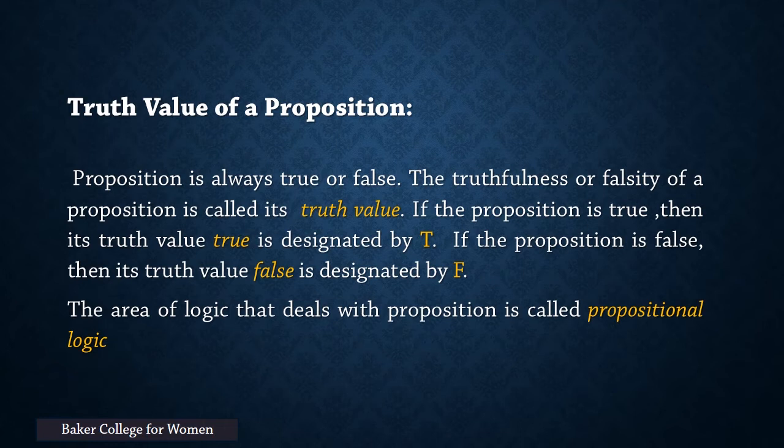Truth value of a proposition. A proposition is always true or false. The truthfulness or falsity of a proposition is called its truth value. If the proposition is true, then its truth value is designated by the symbol T. If the proposition is false, then its truth value is designated by the symbol F. The area of logic that deals with propositions is called propositional logic.